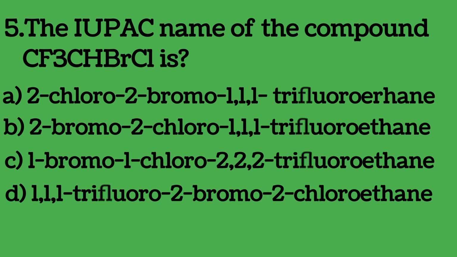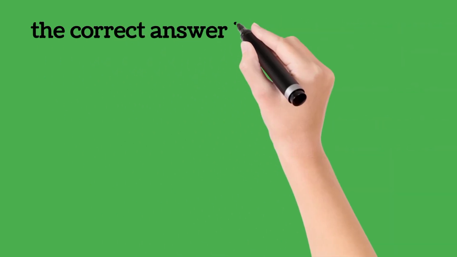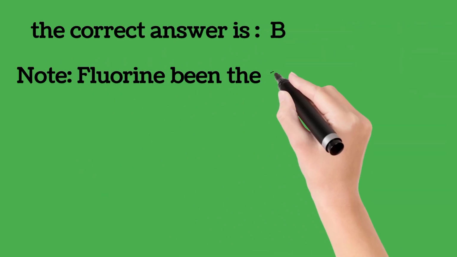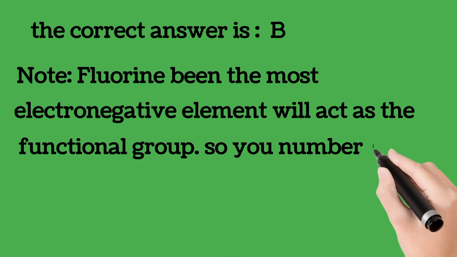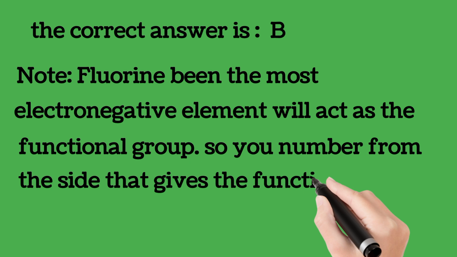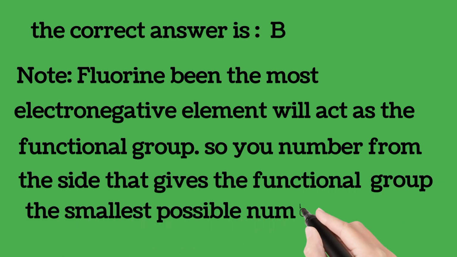What's the correct answer? Quickly, let's have it. The correct answer is B. Note, fluorine being the most electronegative element, we treat it as a functional group. So you number from the side that gives the functional group the smallest possible number. In that way, you get the correct answer as option B. And you have to name the side chains, the bromine and chlorine, alphabetically.